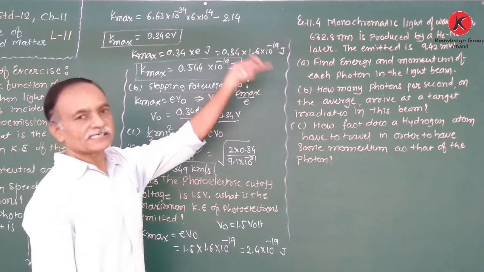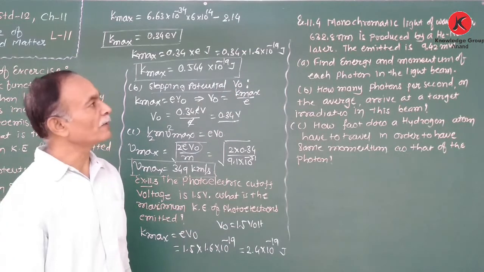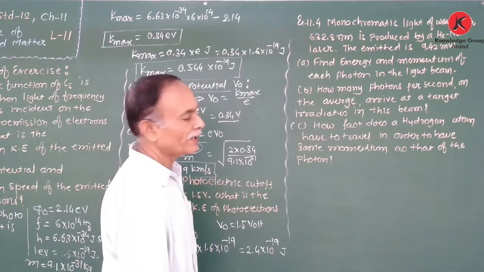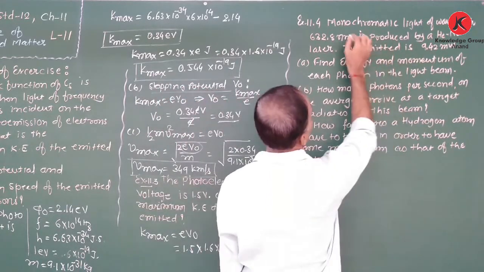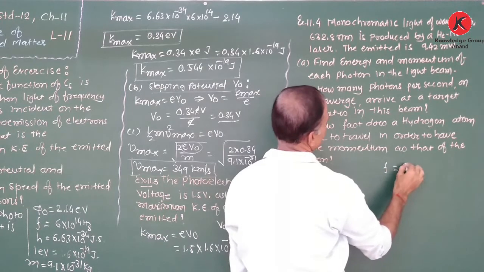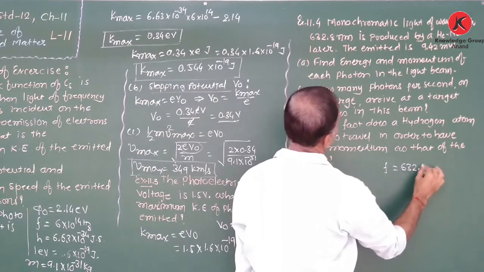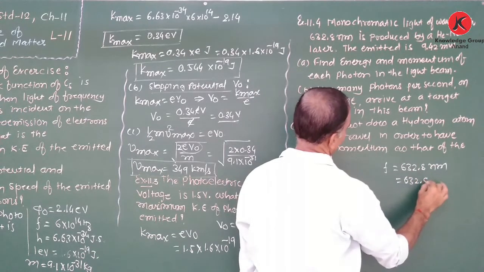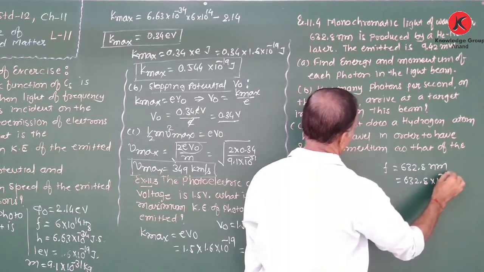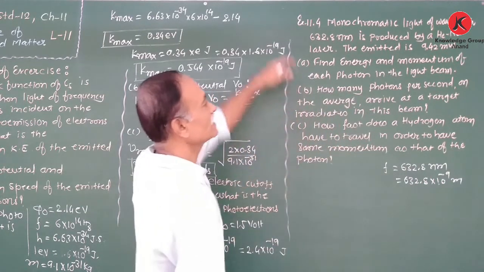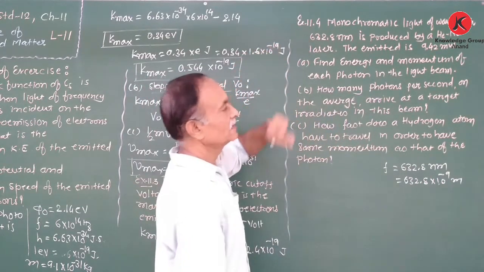Now the next numerical is 11.4. The monochromatic light of wavelength 632.8 nanometer, that means 632.8 into 10 raised to minus 9 meter, is produced by the helium neon laser.